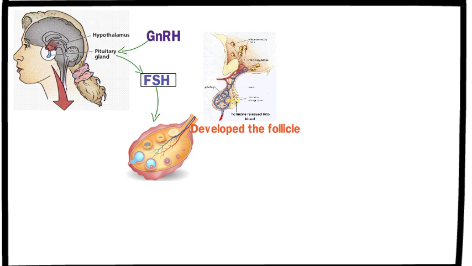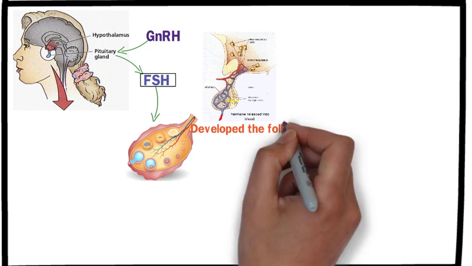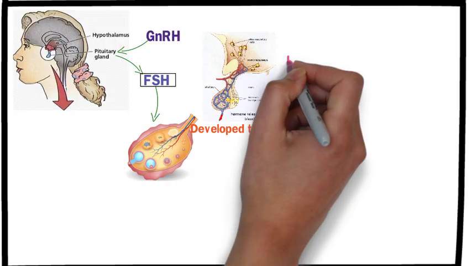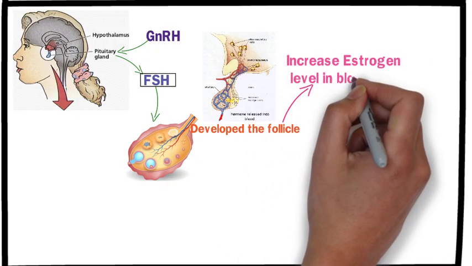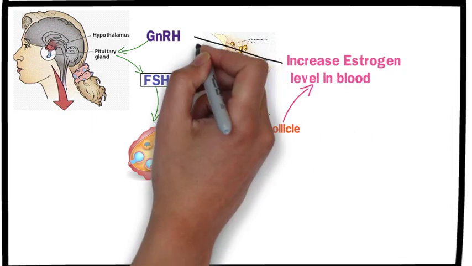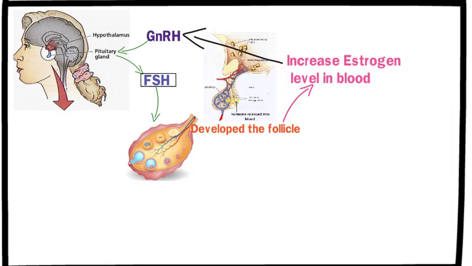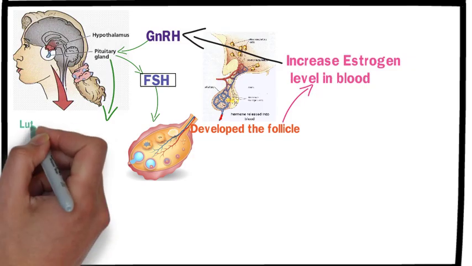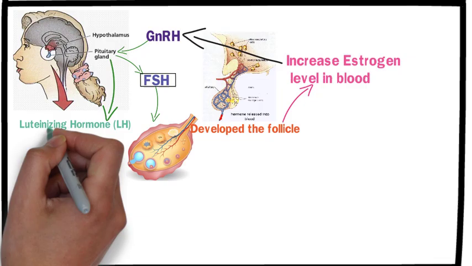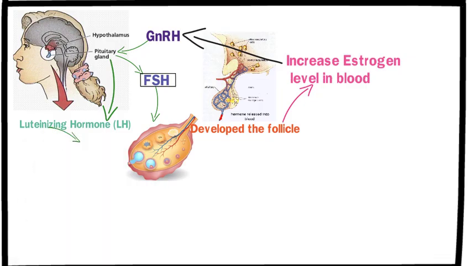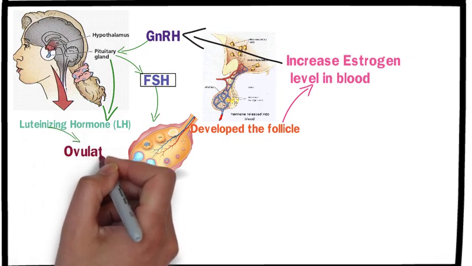As the follicle grows, it increases the level of estrogen in the blood. When estrogen levels rise significantly, it further stimulates the hypothalamus to secrete more GnRH, which in turn prompts the pituitary gland to release LH, luteinizing hormone. This LH surge causes the mature egg to be released from the ovary, the process known as ovulation.